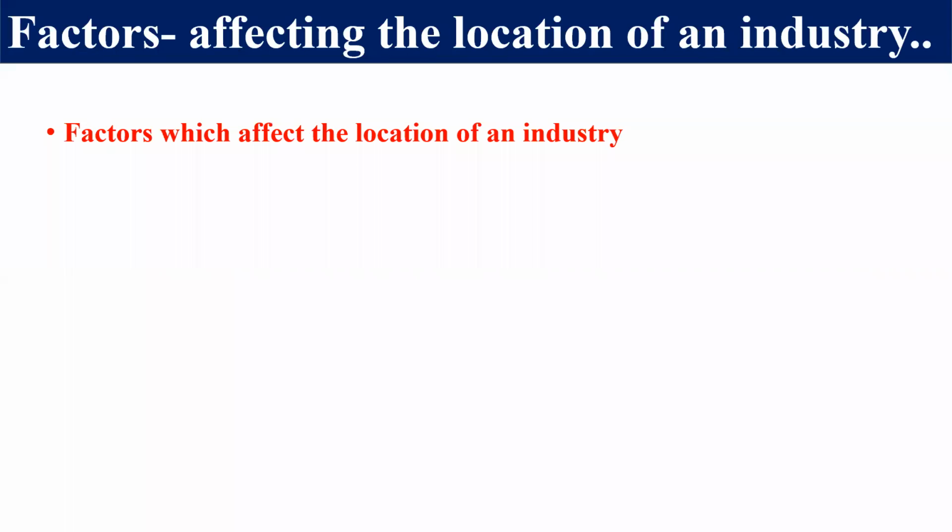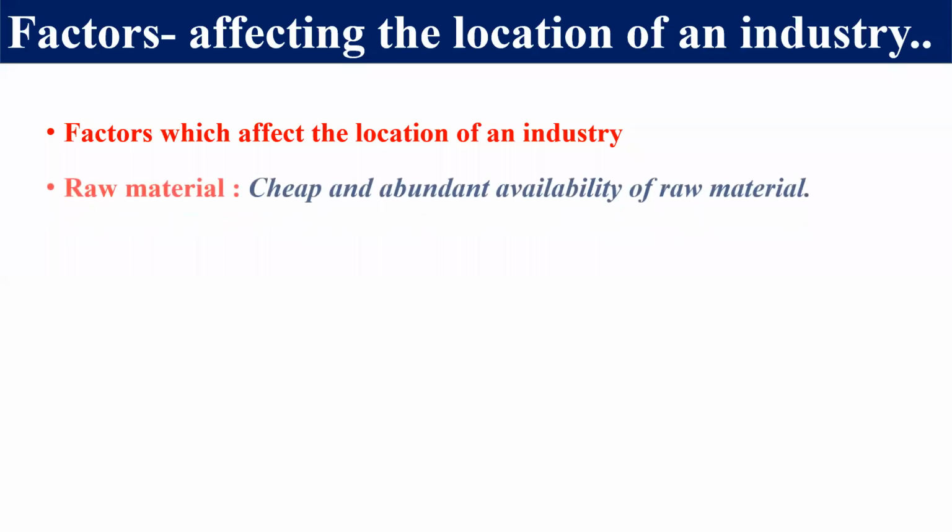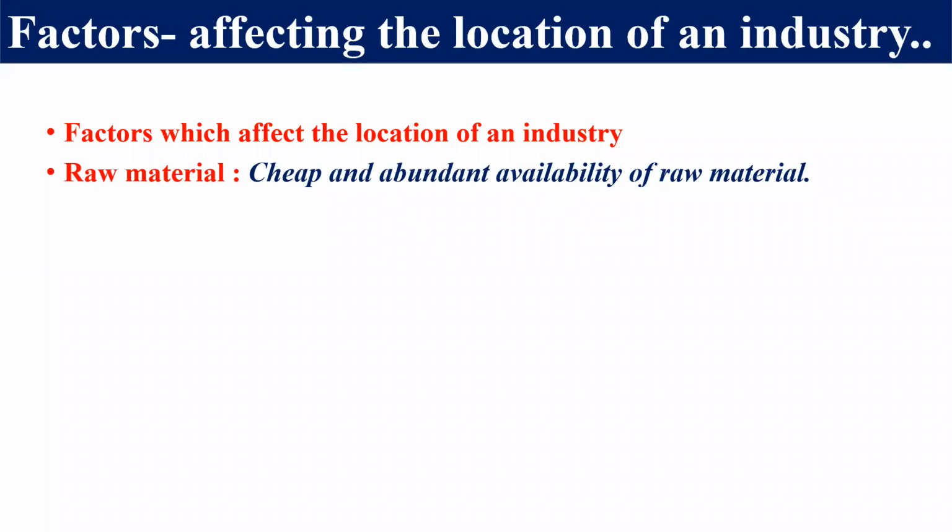Now, our next topic would be the most important topic. Even when you were in 8th standard, I already told you about the different factors which affect the location of an industry. It means whenever a person wants to establish his industry, he has to look at a lot of factors. So it would also be a most important question. Remember this. So let's discuss the factors which affect the location of an industry. The first one is raw material. It means whenever we establish or locate any industry,